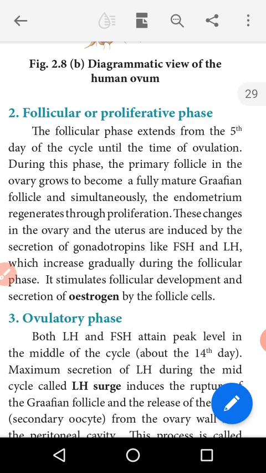When the degeneration of the endometrium is over, it regenerates. The ovaries and the uterus are induced by the secretion of gonadotropins, like FSH and LH.